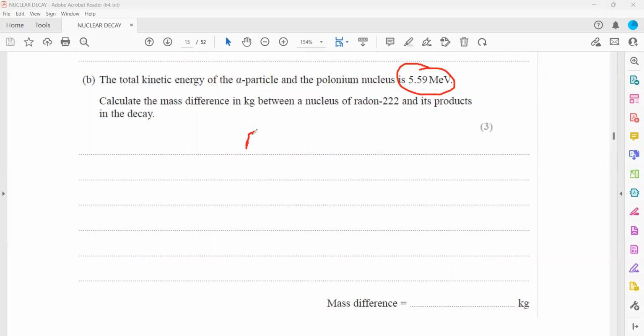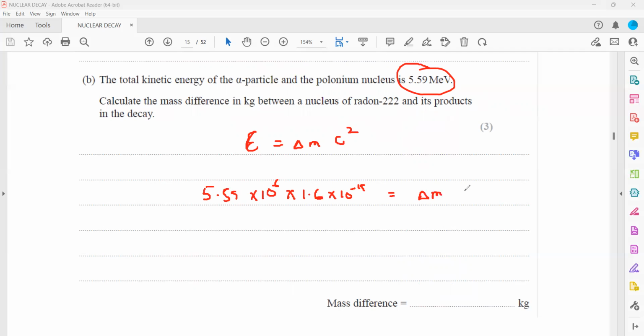So we have the energy equals the mass defect times the speed of light squared. But energy should always be in joules, not in mega electron volt. So 5.59 mega electron volt means times 10 power 6, and to convert electron volt into joule, we multiply by 1.6 into 10 power minus 19.